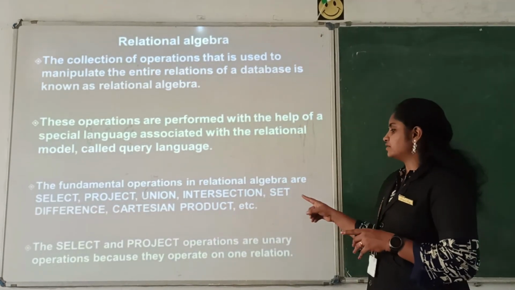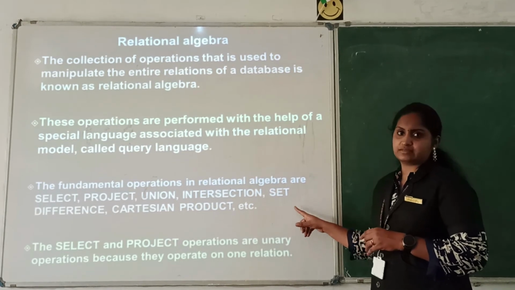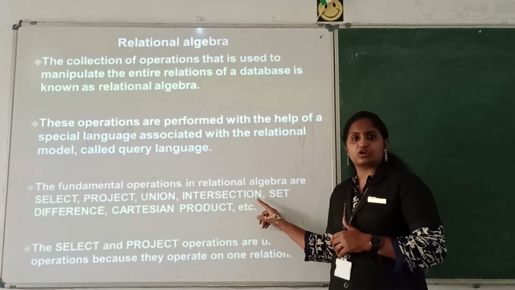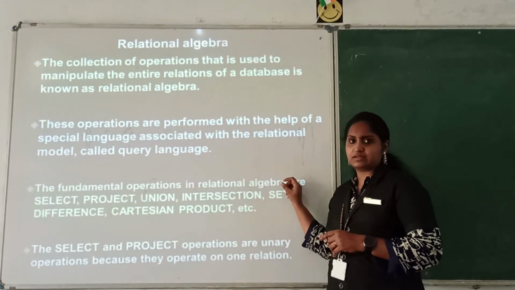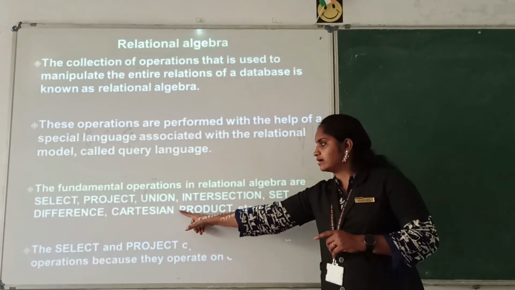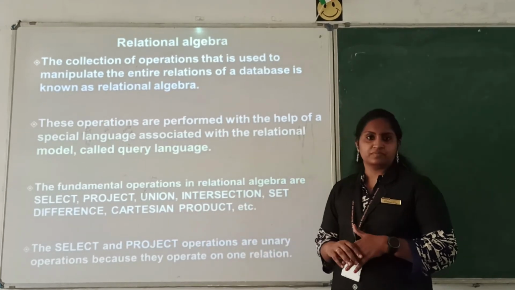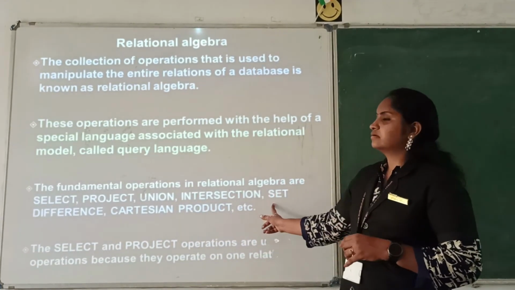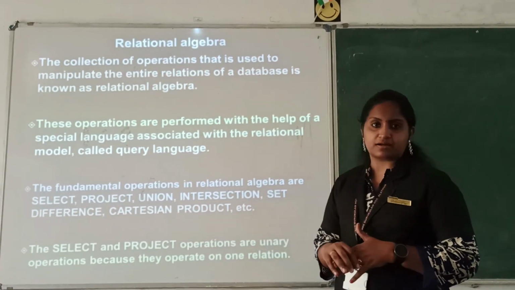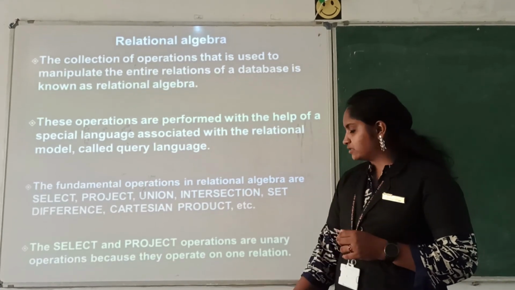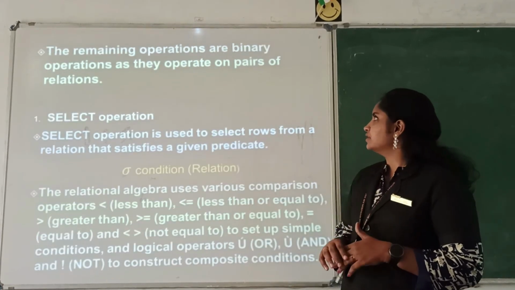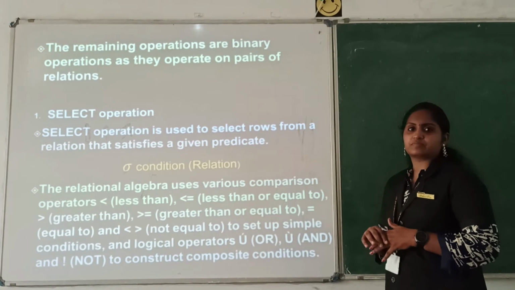Here select and project are the unary operators. You know unary and binary operators. What is that? Unary operators means we are using a single operand, like selecting only the table name. And union means combining the contents, so that is a binary operator. Clear? So these are the main algebraic operations we are using. That is the relational algebra. Such a method is known as query language. And the remaining operations are binary operators.